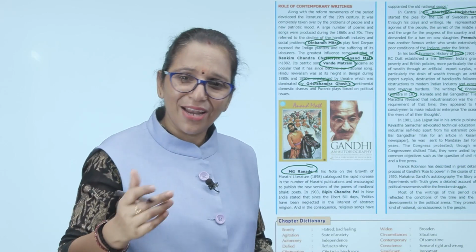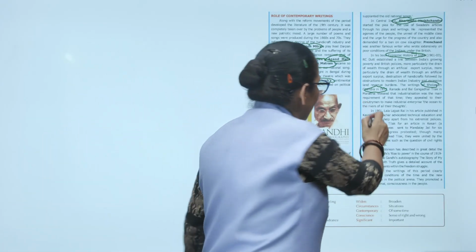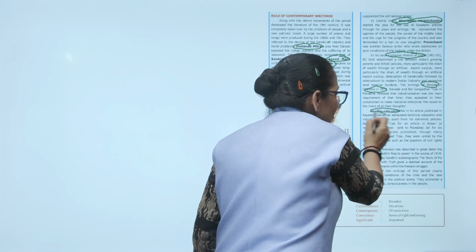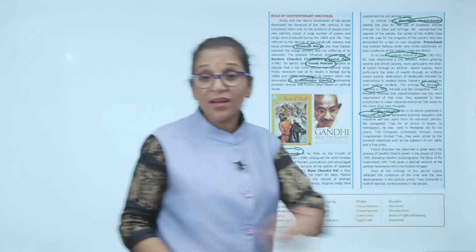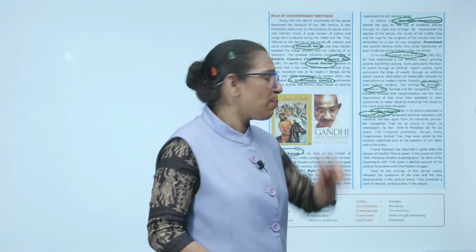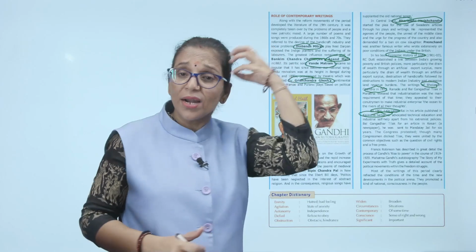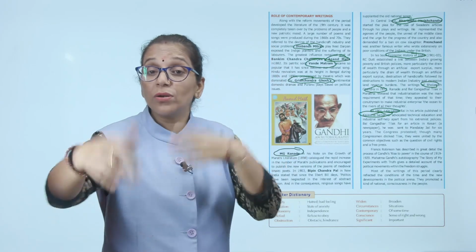Then only can industries grow up. Then in 1901, Lala Lajpat Rai, in his article published in Kayastha Samachar, advocated technical education and industrial self-help apart from the extremist policy. Until and unless we work on our technical education, we cannot grow up.